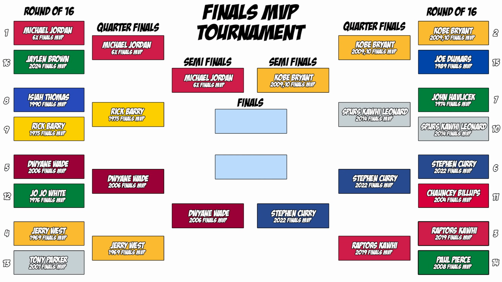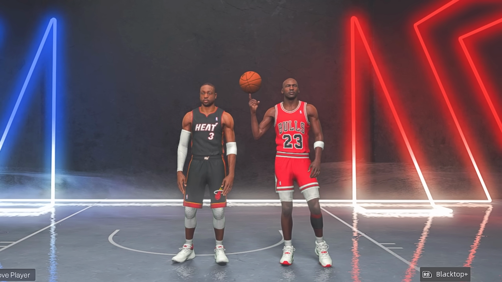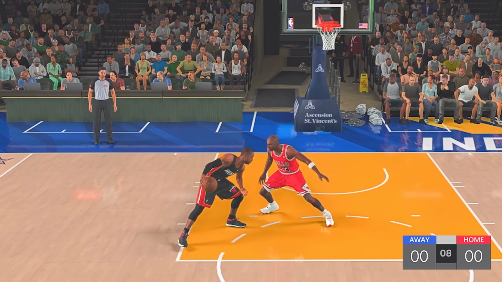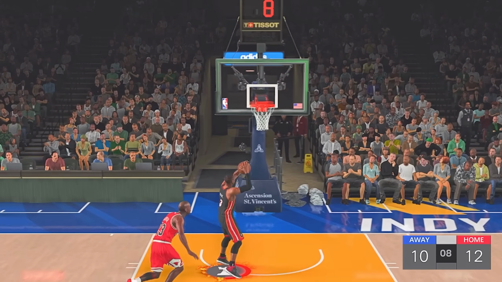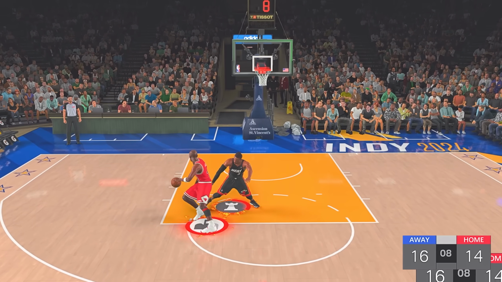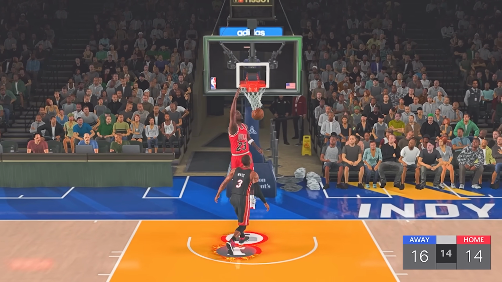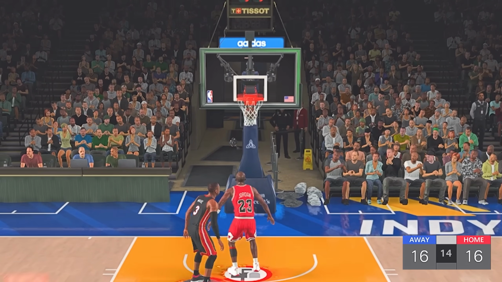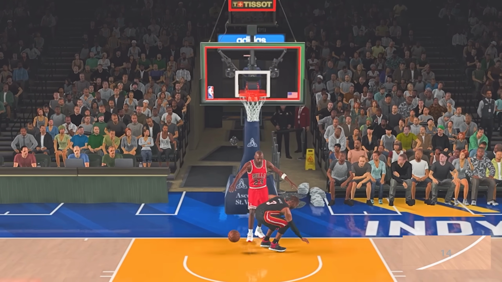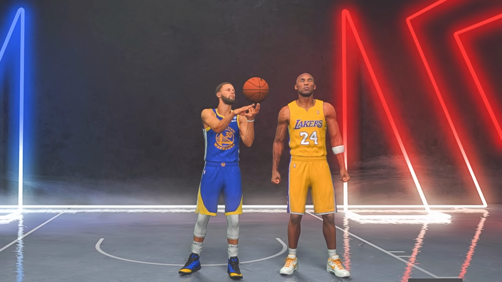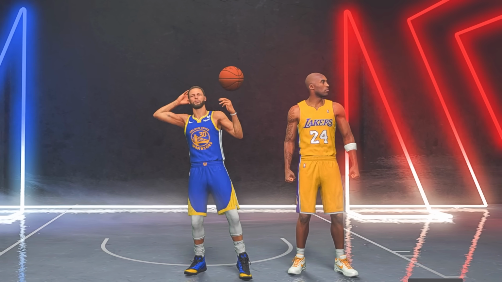Into the semifinals now, we have Michael Jordan versus Dwayne Wade to start, and this game was a battle. These two matched up very well. Whenever one would score, the other would come back with a bucket of his own, and this led to a 16-16 tie. From here, Dwayne Wade was able to hit 3 layups in a row to give him the 22-16 upset win. And our other semifinals match is Kobe Bryant versus Stephen Curry.